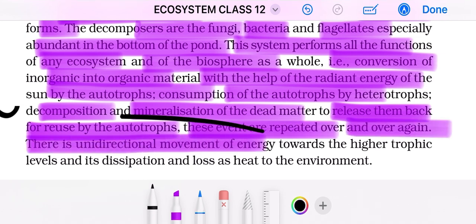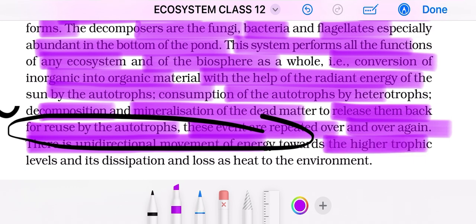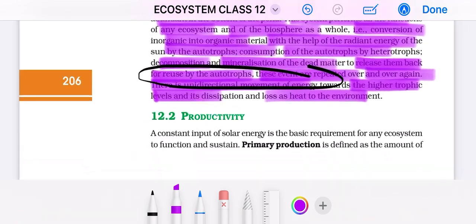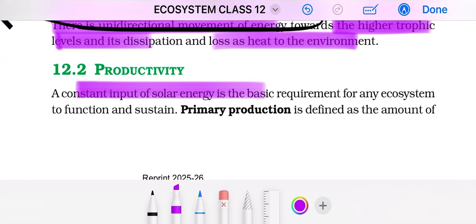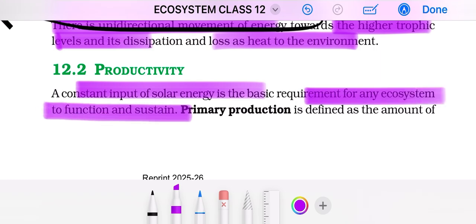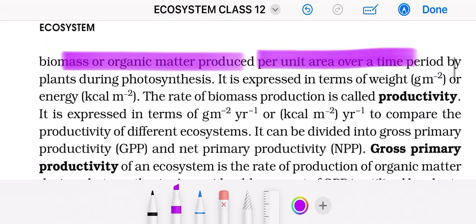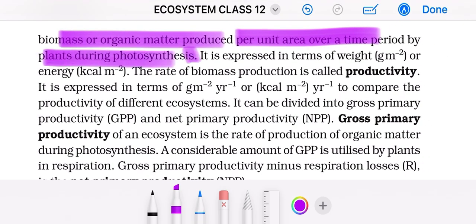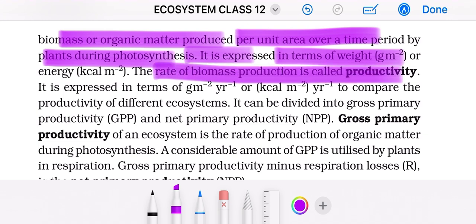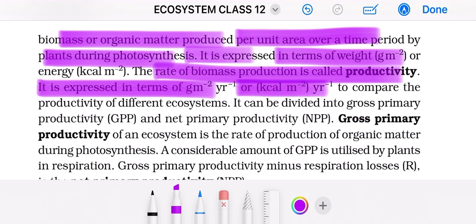There is a unidirectional movement of energy towards a higher trophic level and its dissipation and loss as heat to the environment. Next is productivity. Constant input of solar energy is a basic requirement for any ecosystem to function and sustain. Primary production is defined as the biomass or organic matter produced per unit area over a time period by plants during photosynthesis. It is expressed in terms of weight, gram per meter square, or in energy, kcal per meter square. The rate of biomass production is called productivity. It is expressed in terms of gram per meter square per year, or kilocalorie per meter square per year.